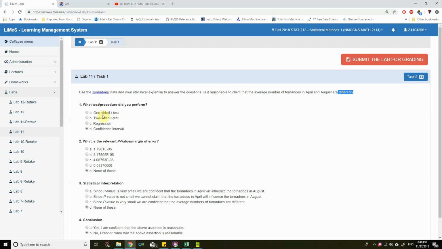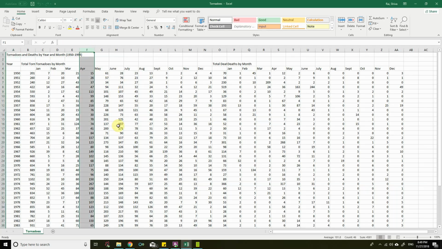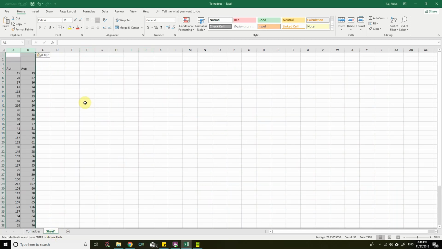That means this is the case of a two-sided t-test. Then we would like to find the p-value. Let me open the tornadoes data, April and August. So this is April and this is August. Control C, come up with a new worksheet, paste it.